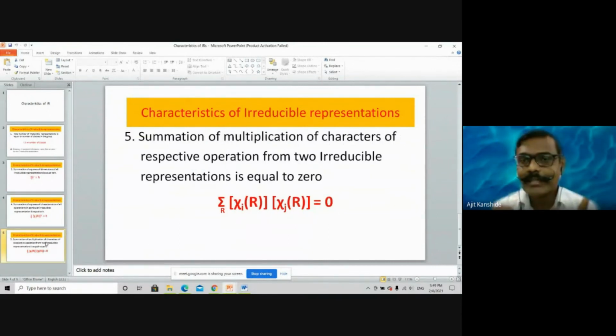Now, the last rule: summation of multiplications of characters of two irreducible representations is equal to 0. See here, R is varying, operations are varying. But for the same R, we are not combining the character of identity of one irreducible representation with the character of rotation of the other irreducible representation. R is not supposed to change. R remains the same during multiplication. It can vary from identity to C2, from C2 to sigma XZ, from sigma XZ to sigma YZ. These are the 5 important rules.